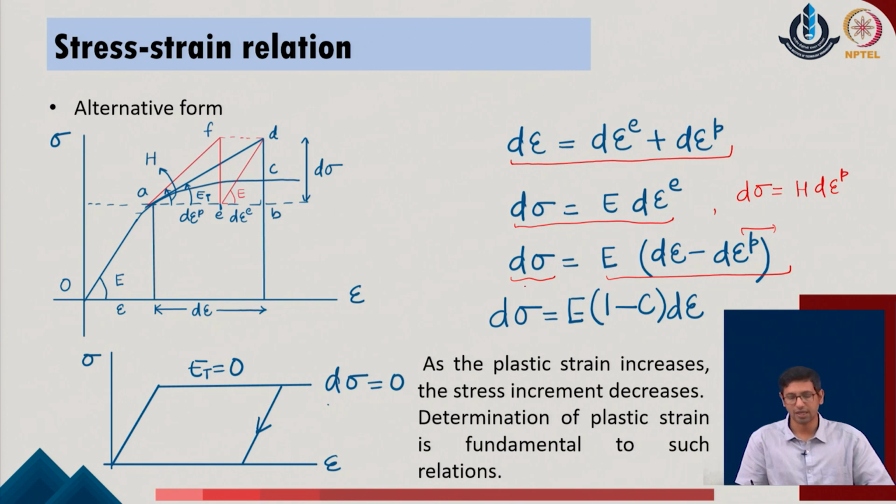And what we realize is that the stress increment d sigma is defined such that an increase in the plastic strain parameter of the system will lead to a decrease in the overall stress increment. This also comes down to the same point: if the overall strain in the system is the same as the plastic strain, the increment in the stresses will become 0.